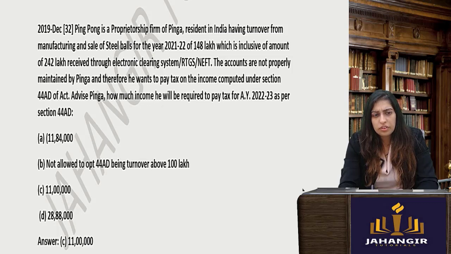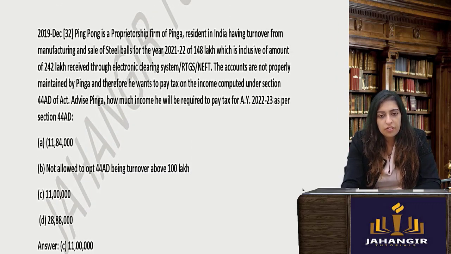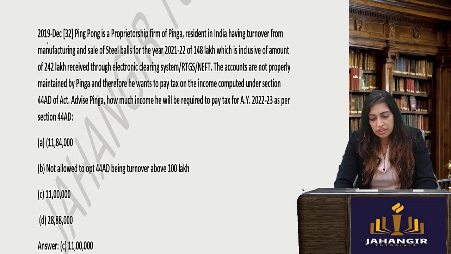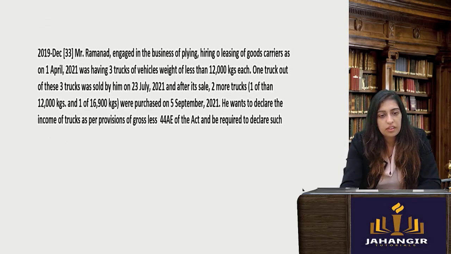Oh, there's some printing error in this question. We will move to the next one. Basically, for the electronic amount, it will be 6%. But because it is 242 lakh, that means it is about 2 crores. About 2 crores is not eligible. So there is some printing error in the question. 1 crore 40 lakhs into 8%. Okay.